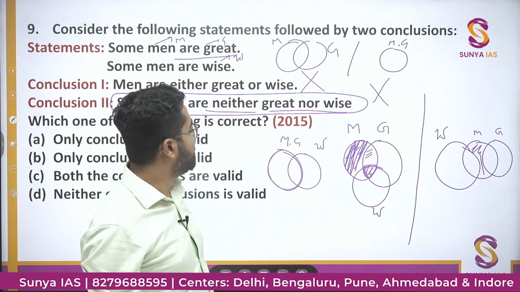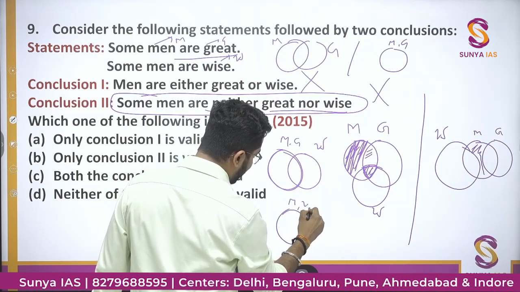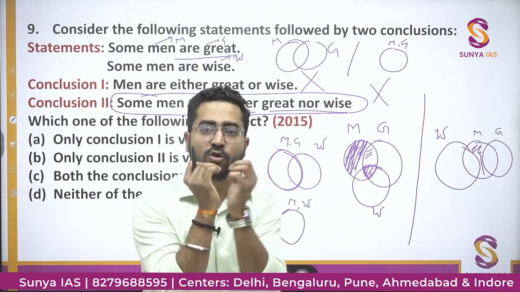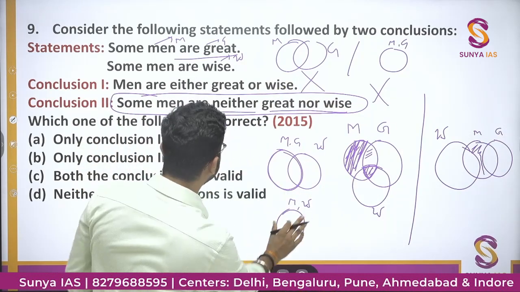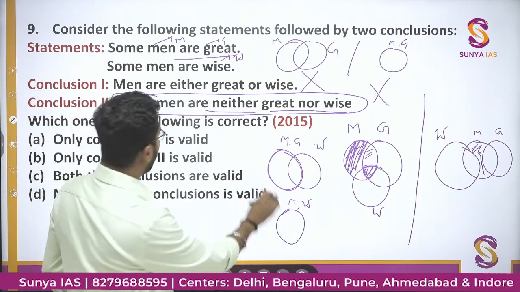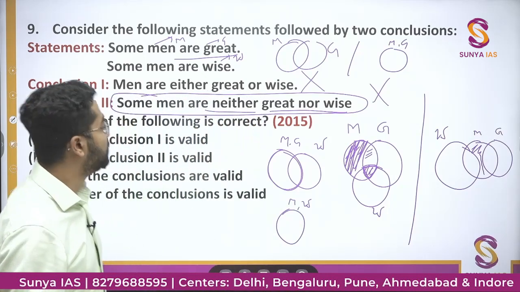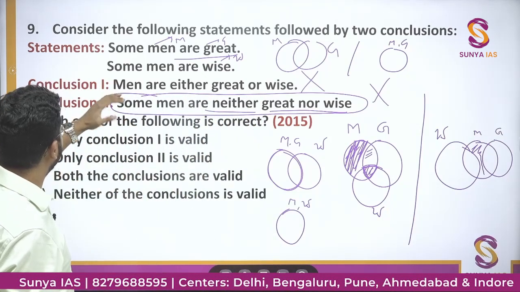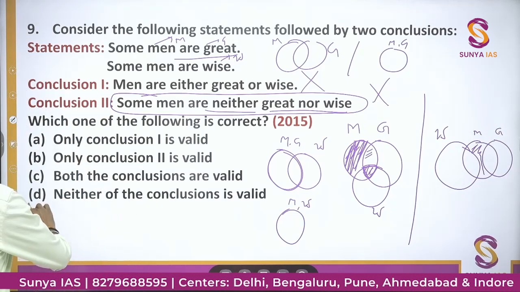You cannot tell. Yes, some men, let's say all, some men are wise. Let's say all men are wise. Some men are wise means either some men are wise or all men are wise. That is also true. So here in this condition, this statement will not hold true. So in all the possible scenarios, this situation will not be true. That's why this statement is also wrong. So in this given question, both the conclusions are wrong. So the answer will be neither of the conclusions is valid.